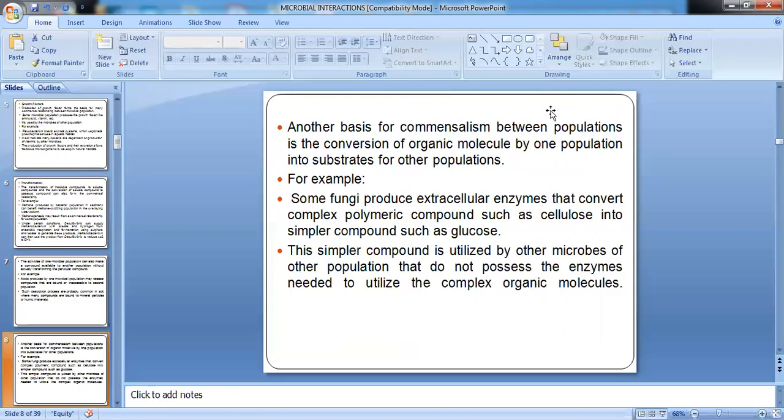So again, if you observe here, this becomes a sort of succession where polymeric substances will be degraded. The degradation product of this polymer becomes food for a second group of organisms. When this second group of organisms uses up this food, it will produce another metabolic product which can become food for a third group of organisms. So this relationship is commensalism, and it will also result in a succession within a closed environment.